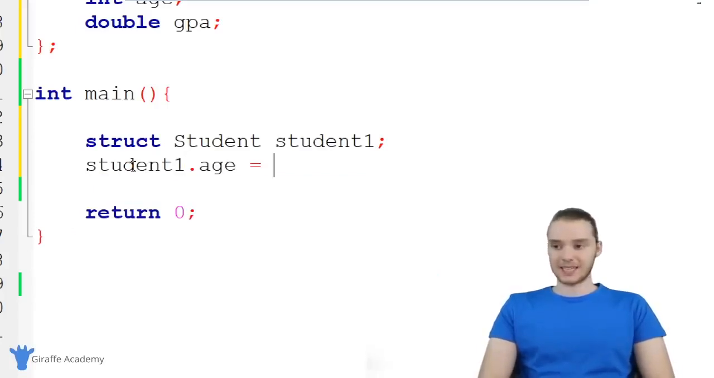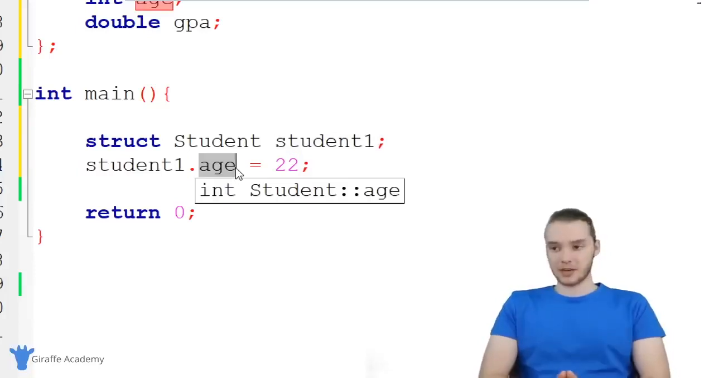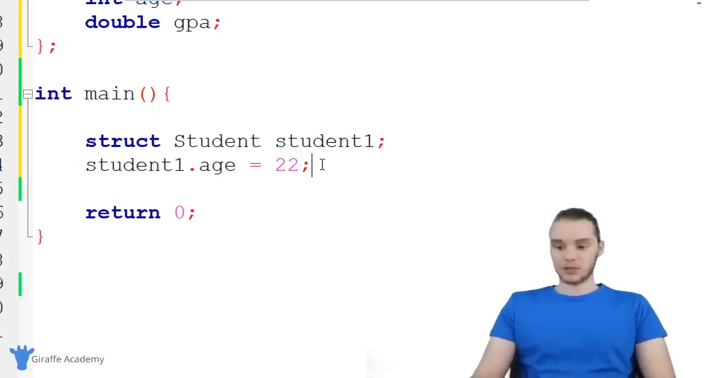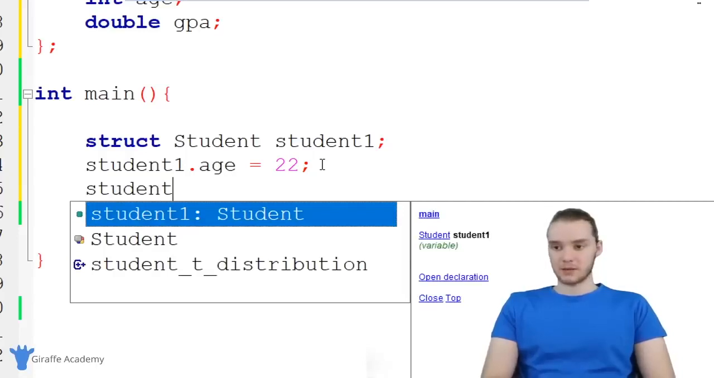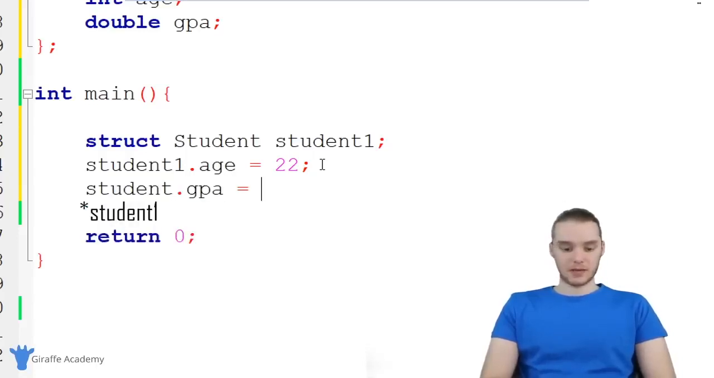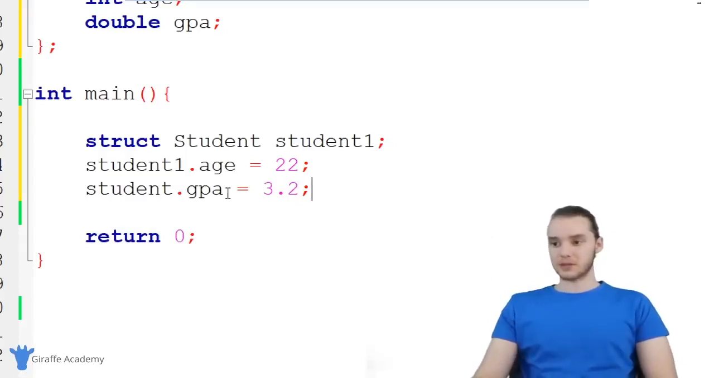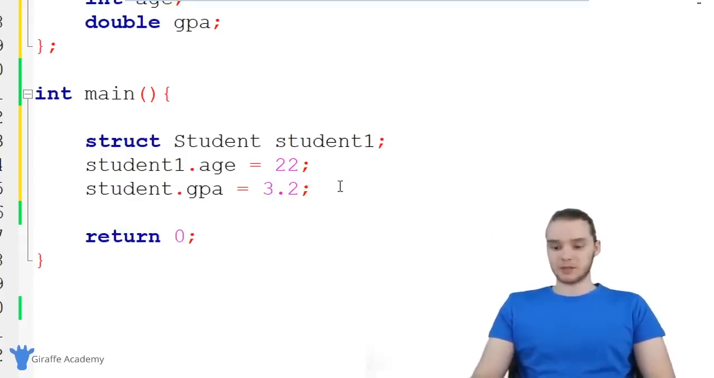So I could say student1.age, and I can set this equal to something. Let's say student1's age is 22. So basically inside of this student1 container, I'm saying the age of this particular student is going to be 22. I can do the same for the GPA. So I could say student1.GPA is equal to, maybe they have a 3.2. So I'm saying this particular student's GPA is a 3.2.